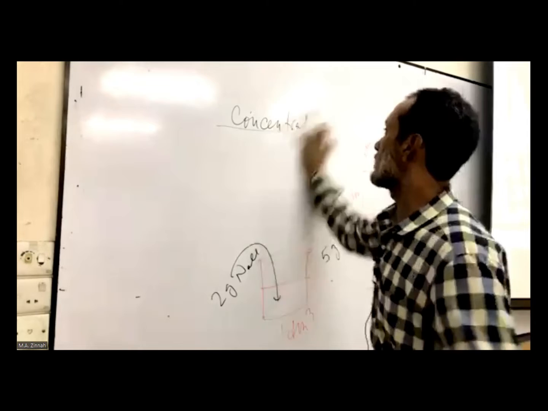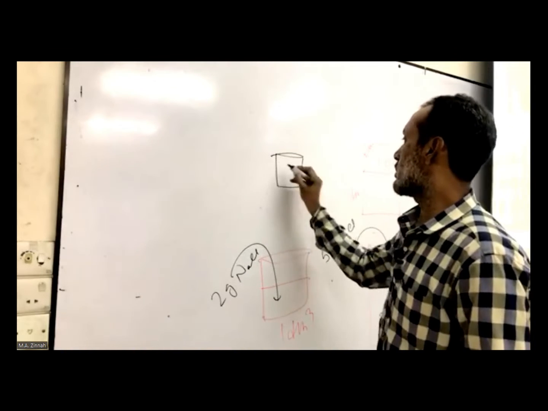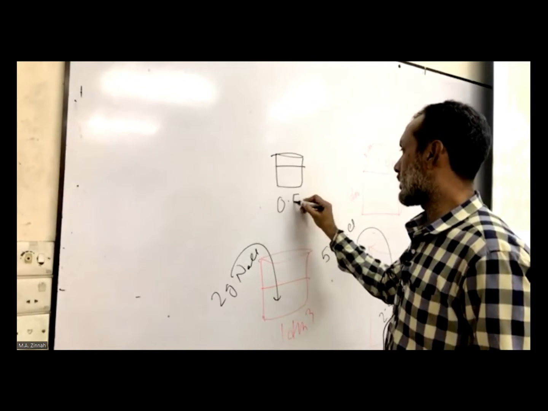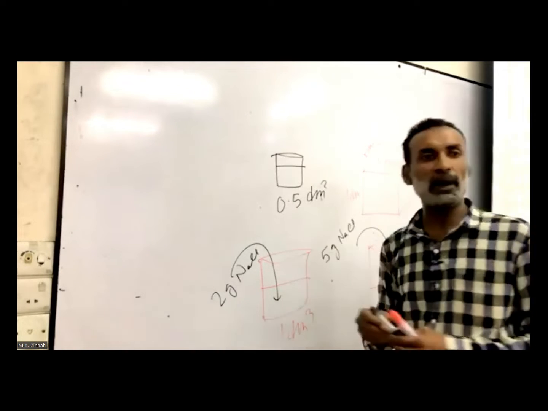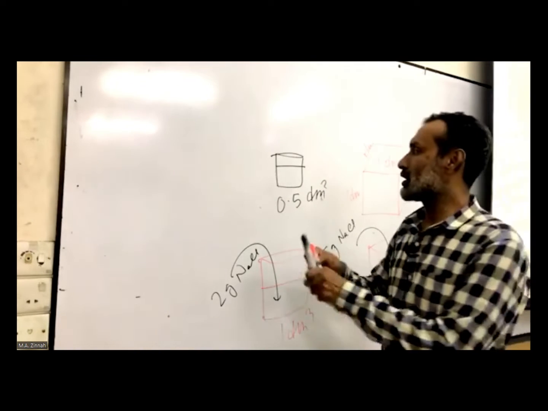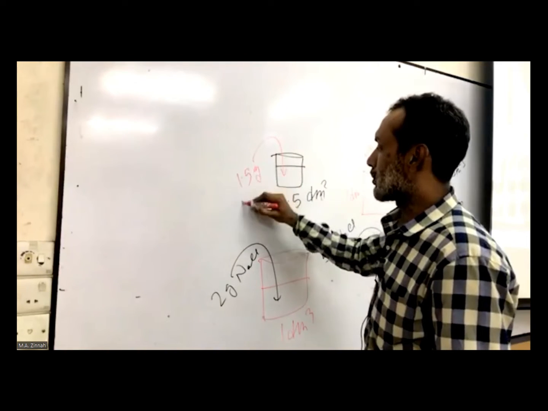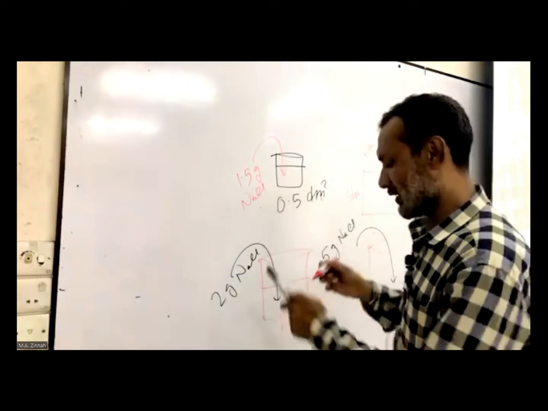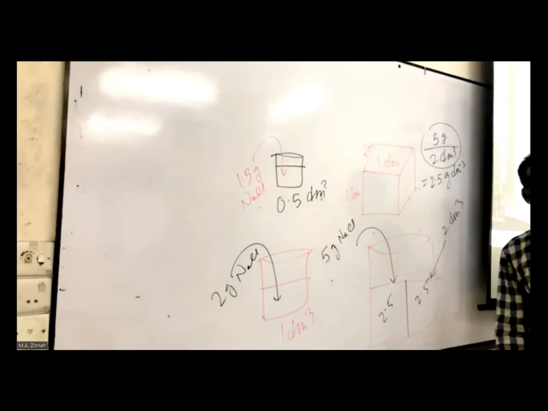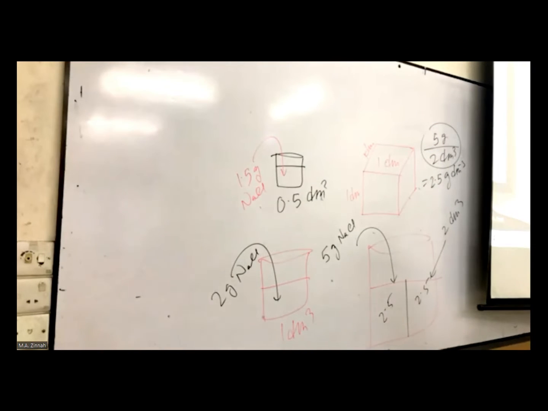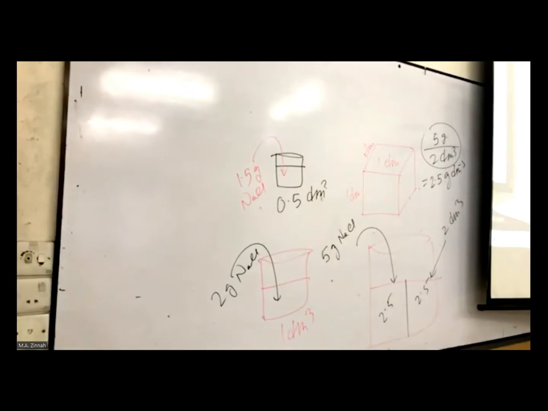So now I show you another. Here is another beaker with 0.5 dm cube. Look carefully. Now I will see your idea, 0.5 dm cube. And someone here dissolves 1.5 gram sodium chloride. 1.5 gram sodium chloride. So can you tell what the concentration is here? Those who are online, girls, can you understand what the concentration will be here?